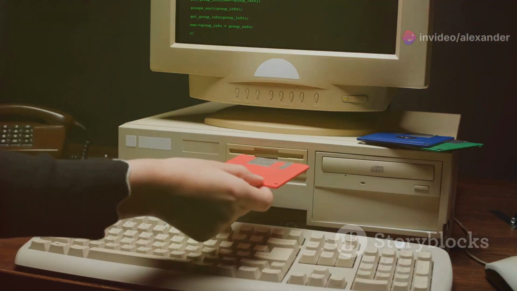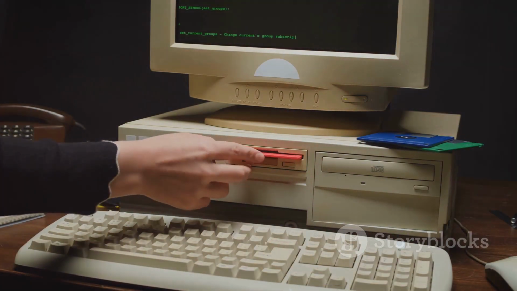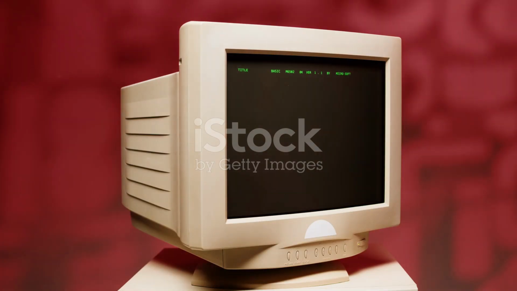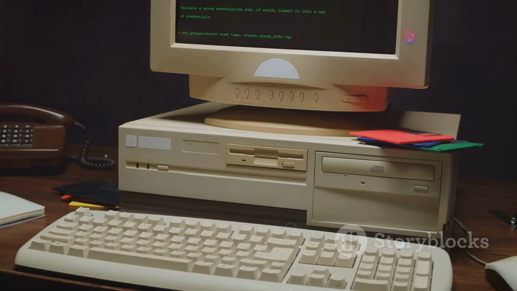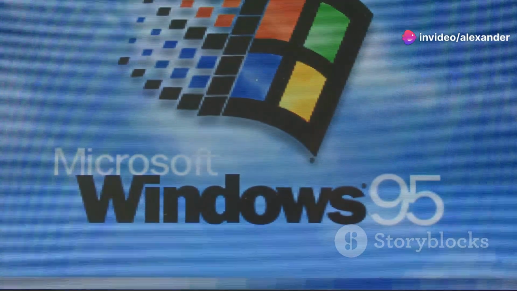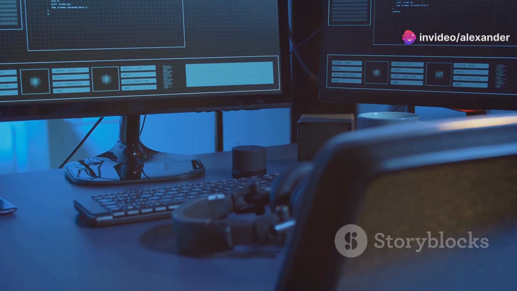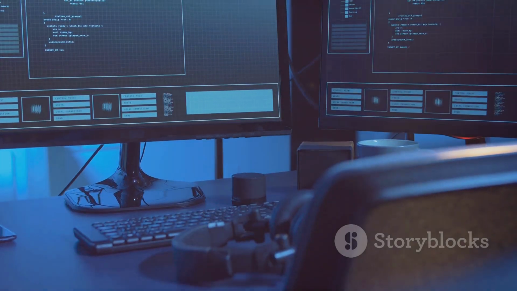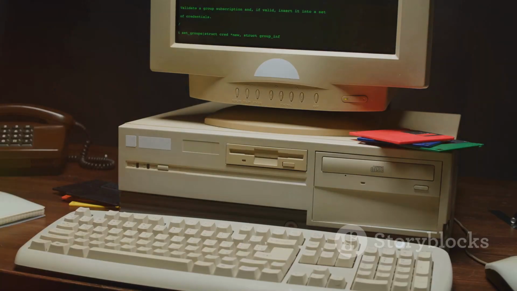Windows 1.0 was a far cry from the Windows we know today. It wasn't a complete operating system. Instead, it was more like a graphical shell that ran on top of MS-DOS. Windows 1.0 introduced some familiar features, like windows you could move around on the screen. It also had simple programs like a calculator, a calendar, and a word processor called Windows Write.